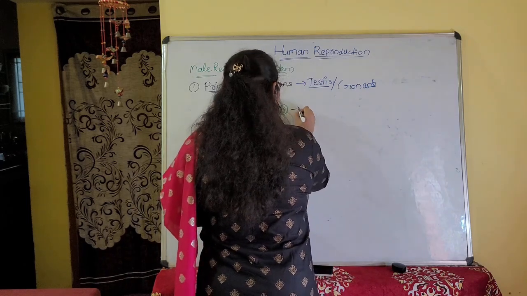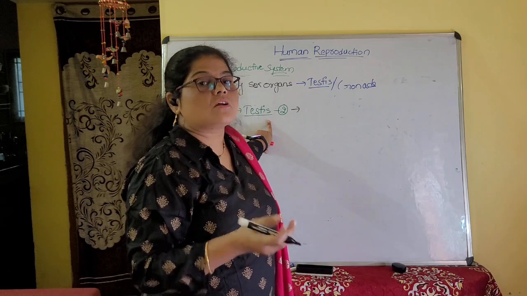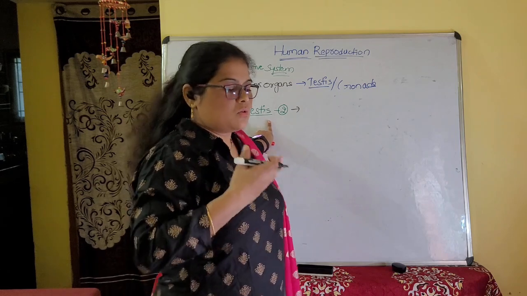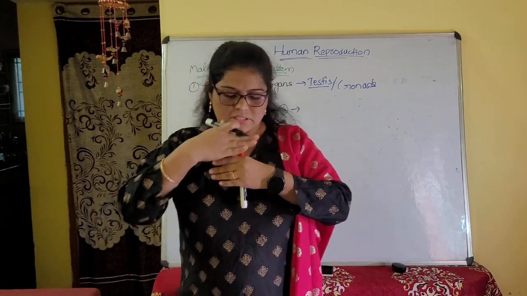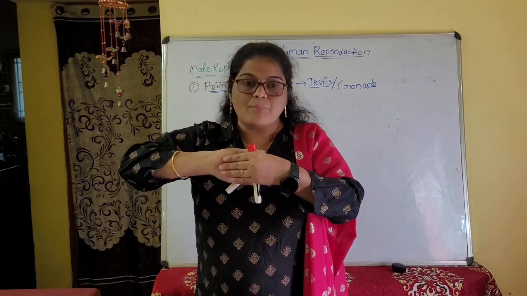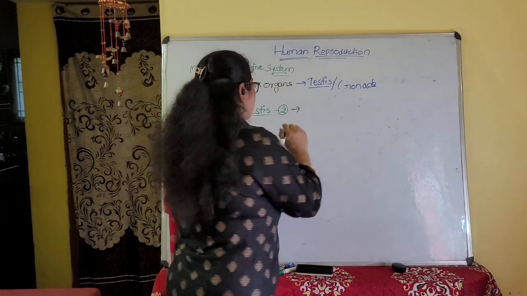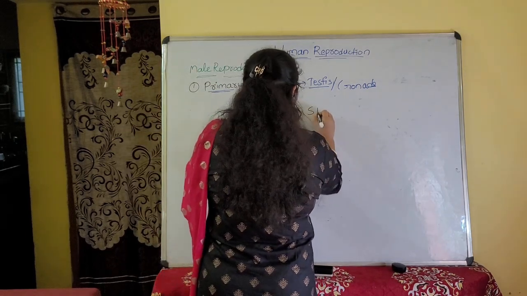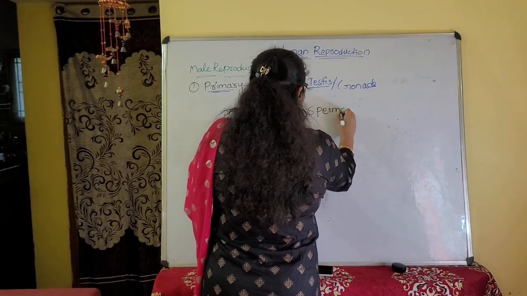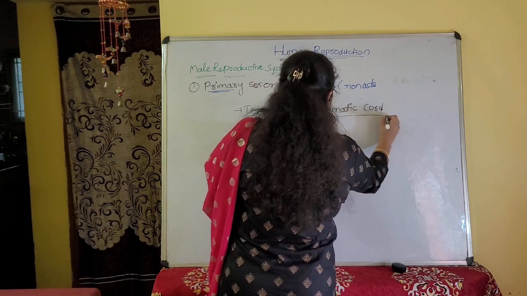They are attached to the dorsal wall of the abdomen. For example, this is the abdomen, this is the ventral part and this is the dorsal part. On the dorsal part they are attached with the help of the spermatic cord.